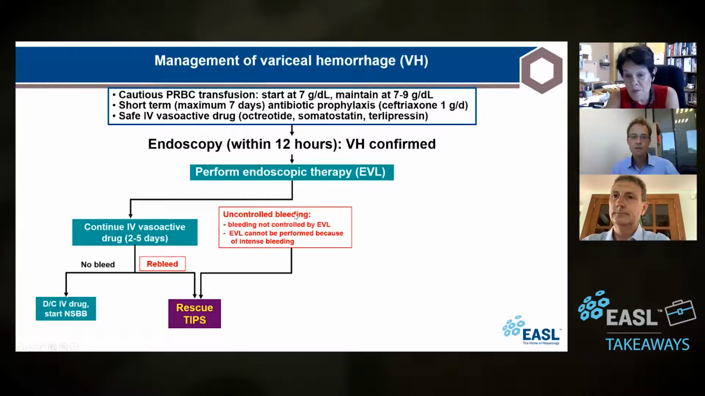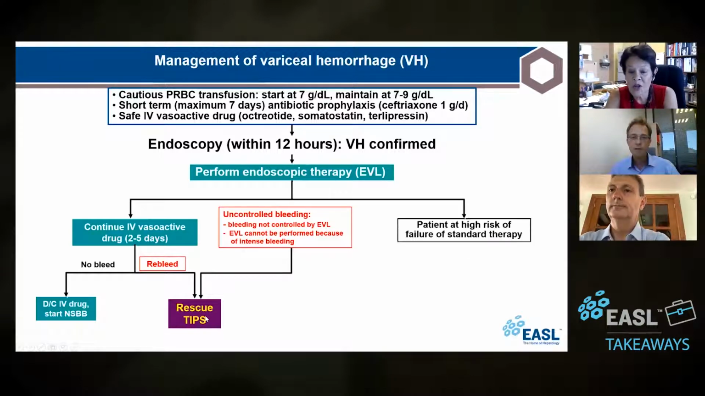Now, the other way of failing is if the patient continues bleeding despite ligation at the time of endoscopy, or actually there's so much blood that the ligation cannot be performed. This is another form of failure. This patient clearly is also a candidate for rescue TIPS, and as a bridge to rescue TIPS, they can get a balloon, they can do whatever you want, but this is rescue TIPS. And the people that mostly fail standard therapy are patients with advanced cirrhosis, Child C patients.